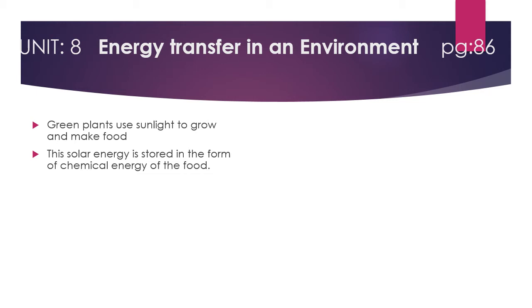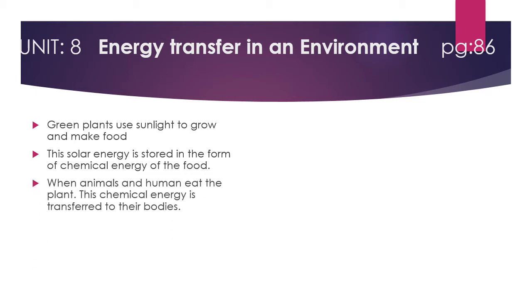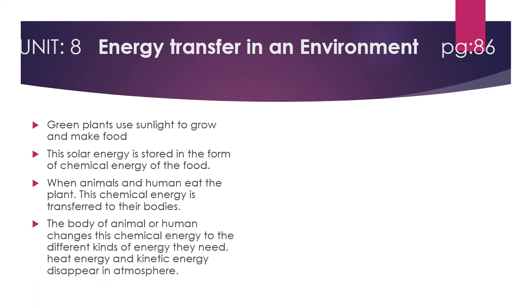When a plant makes its food, like fruits and vegetables, that food contains chemical energy. When animals and humans eat the plant, this chemical energy is transferred to their body. It is a very simple process. The body of the animal or human changes this chemical energy to different kinds of energy they need. Heat energy and kinetic energy disappear in the atmosphere.